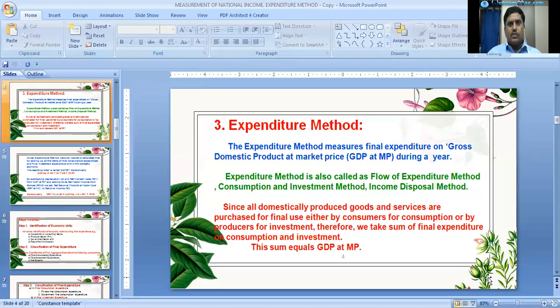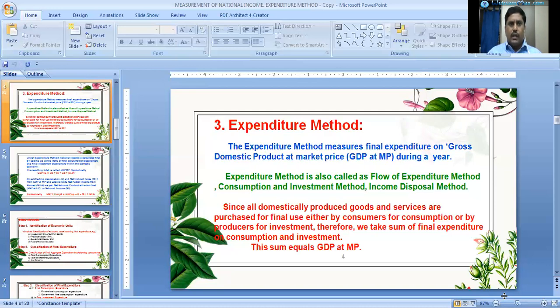The expenditure method is also called the flow of expenditure method, consumption and investment method, income disposable method, or income disposal method. There are so many names for this expenditure method, depending upon the process followed in measuring national income.